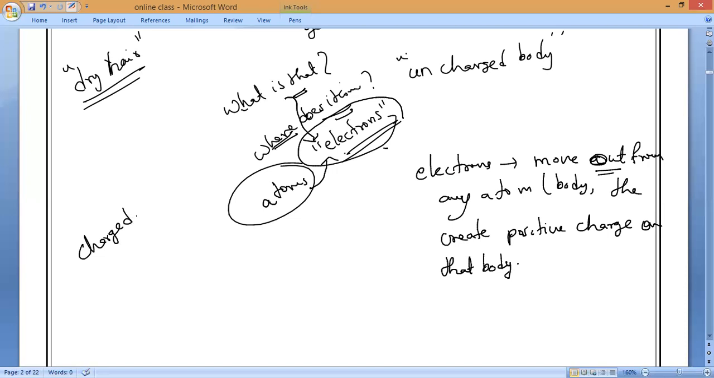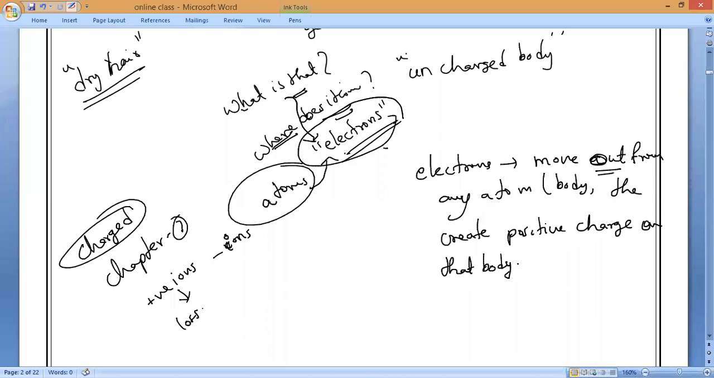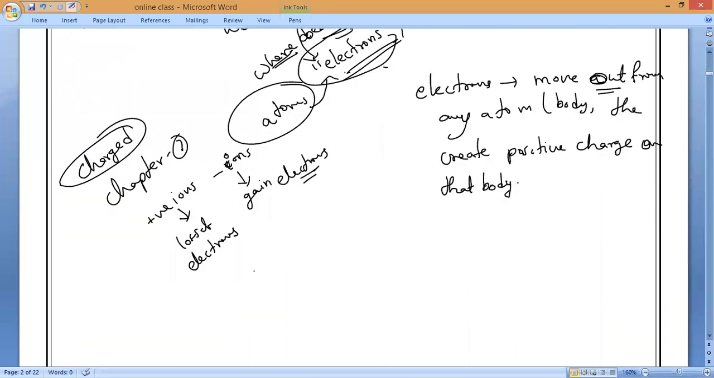Those who are donating the electrons, what will happen? In chapter 3 we studied positive ions and negative ions. Who will be positive ions? Who will lose electrons? Yes or no? Please respond. And negative ions, who will gain or receive the electrons? That is what you have to remember. So the electrons create positive charge on the body when the electrons move out from the body.